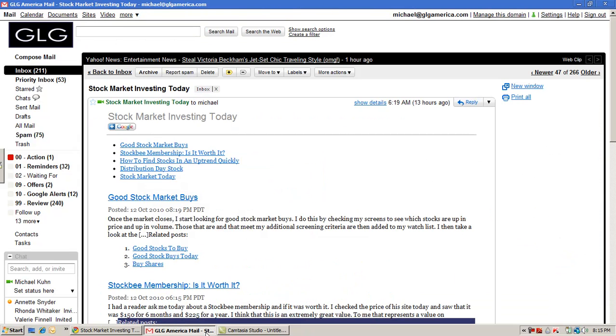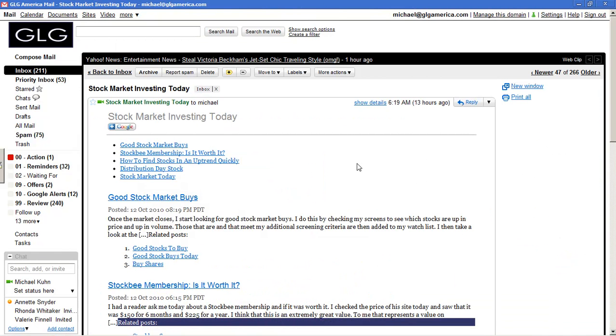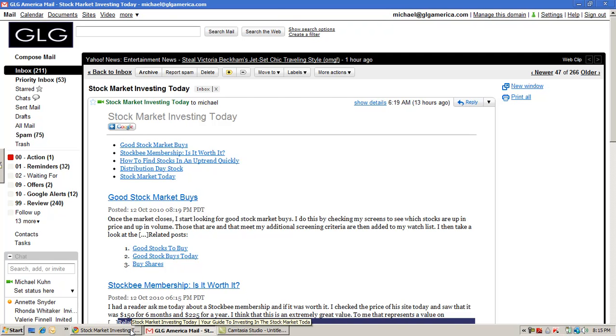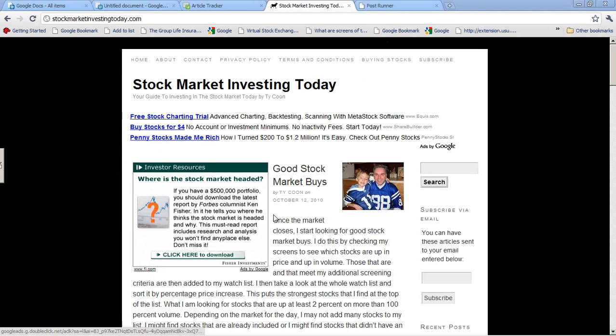So here's what it'll look like in my Google. These are the articles that I wrote yesterday. So you can see I wrote 1, 2, 3, 4, 5 articles, and then you would click that link, and so you can see here where it says good stock market buys. This is the article right here.